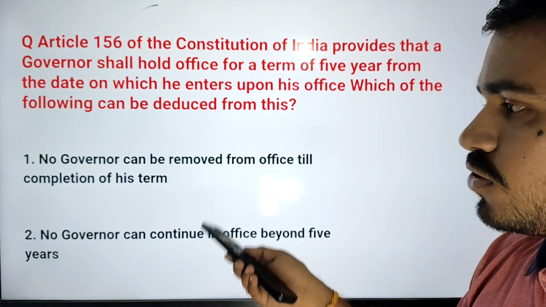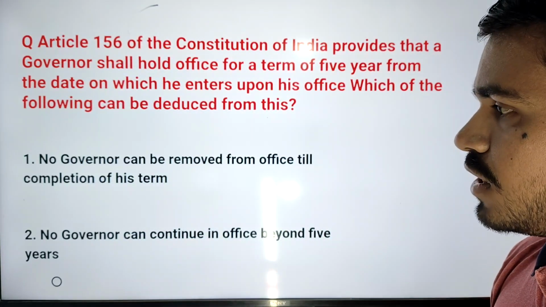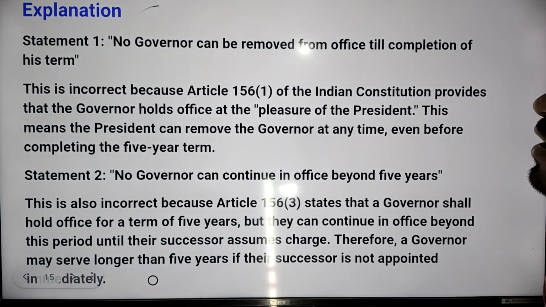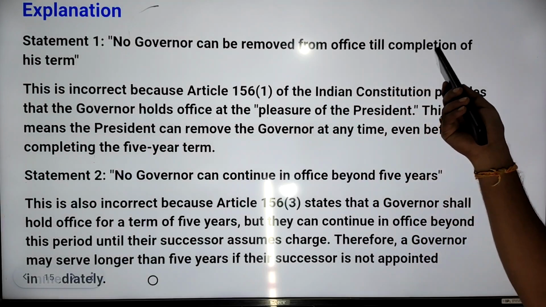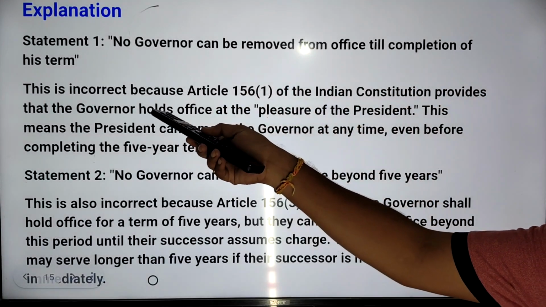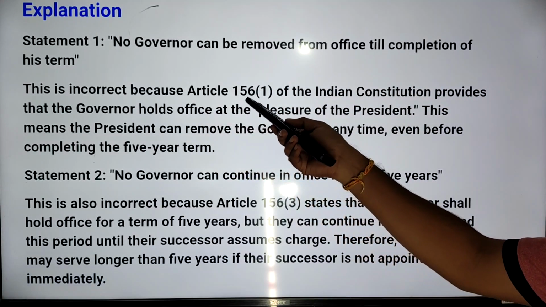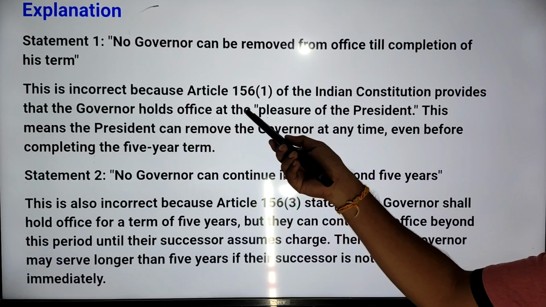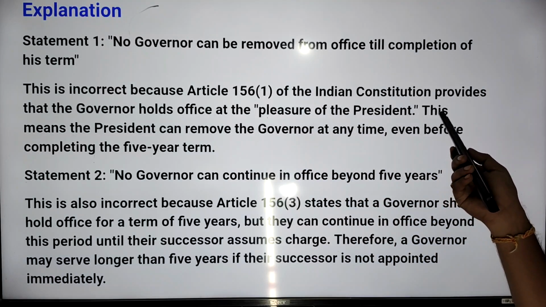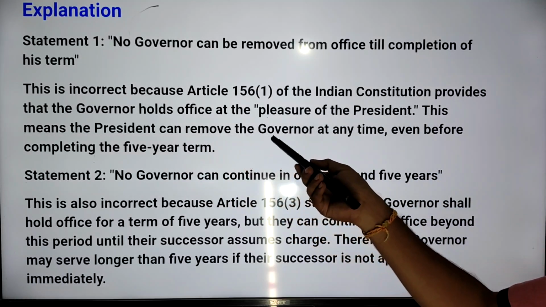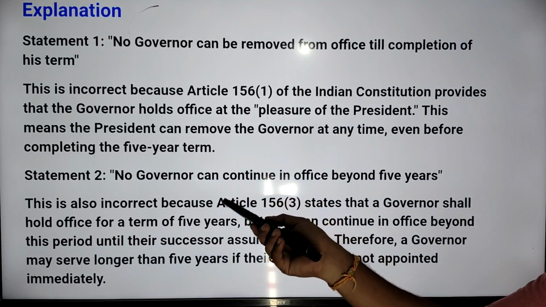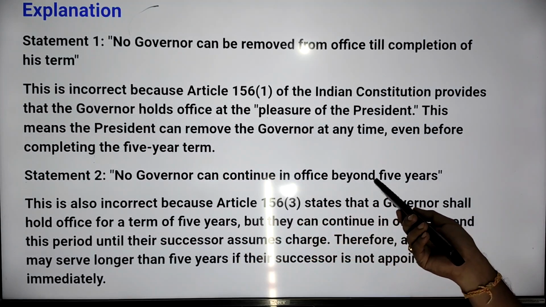So that's why these two statements are incorrect. If you see the explanation, statement 1: no governor can be removed from the office till completion of his term. This is incorrect because Article 156(1) of the Indian Constitution provides that the governor holds office at the pleasure of the president. This means the president can remove the governor at any time, even before completing the 5-year term. Statement 2: no governor can continue in office beyond 5 years.